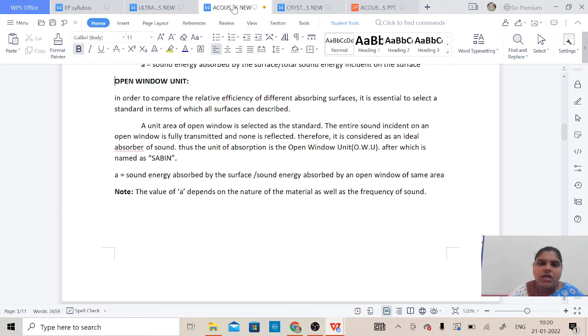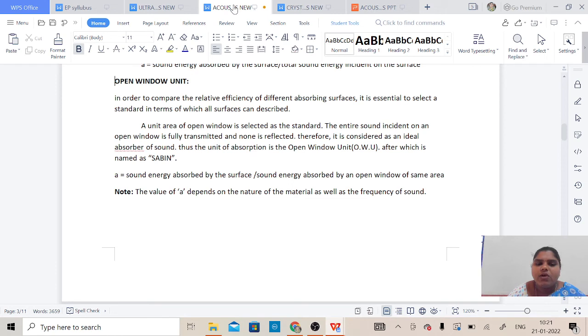Reverberation occurs only within an enclosed space. So for that open window area unit, there is no sound to reflect, it is fully transmitted. It is considered an ideal absorber of sound. So the unit of absorption is the open window unit, which is named the Sabine. Again, the coefficient A is the sound energy absorbed by the surface to the sound energy absorbed by an open window of the same area.